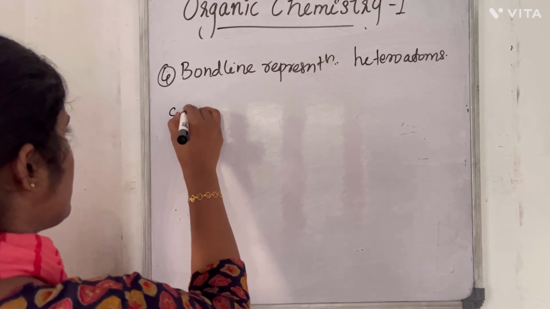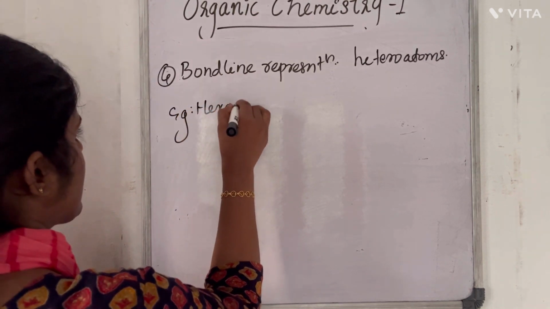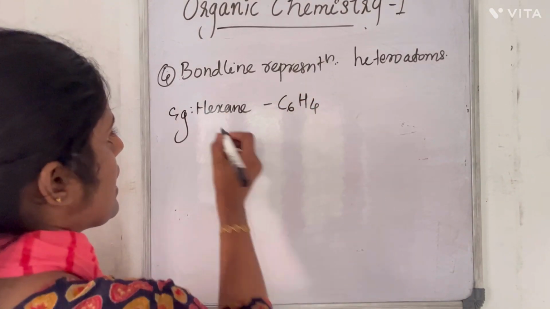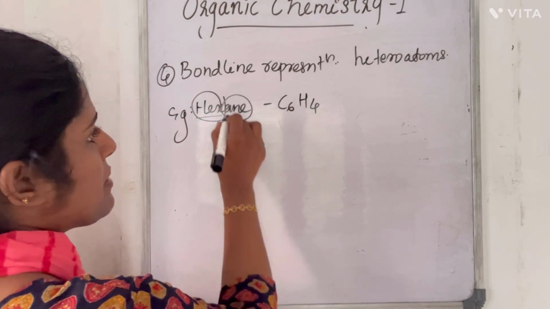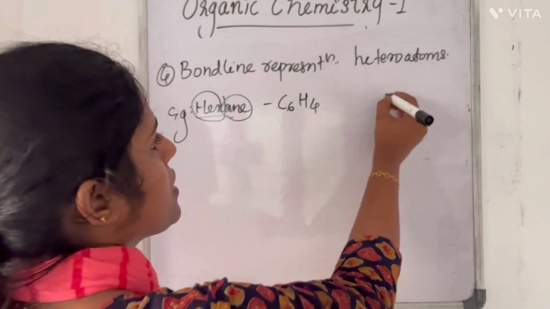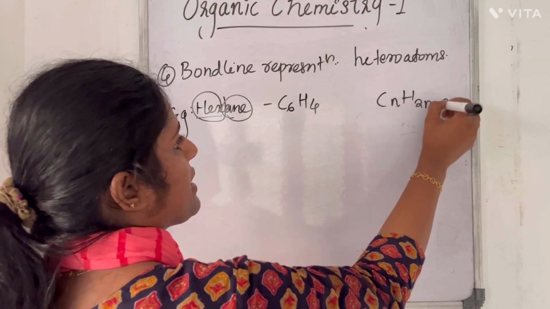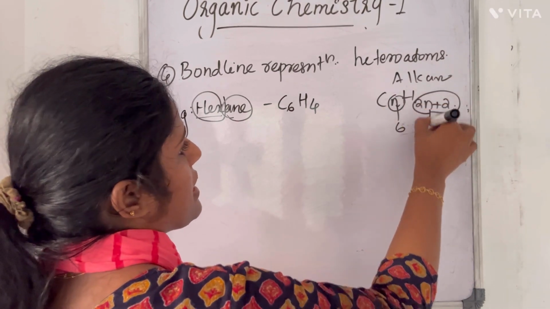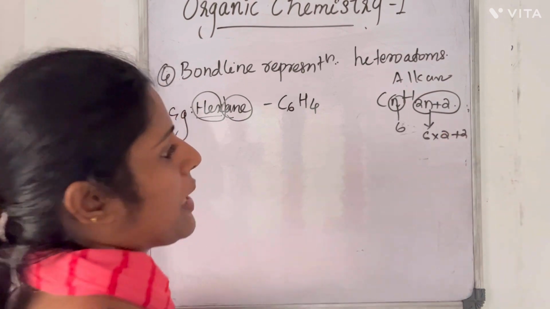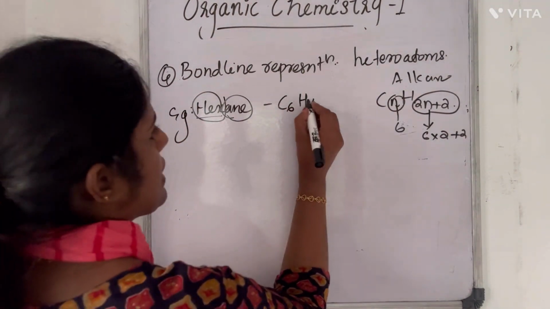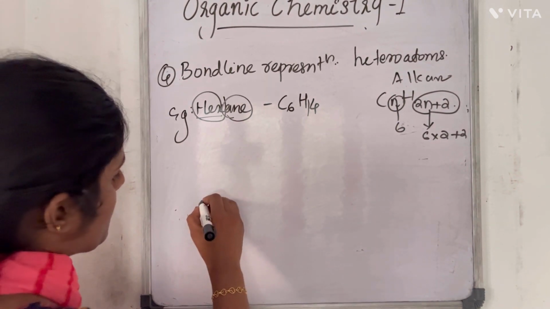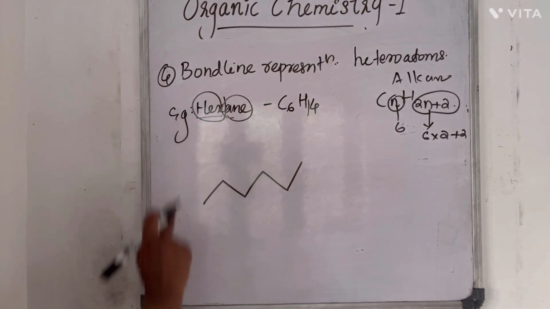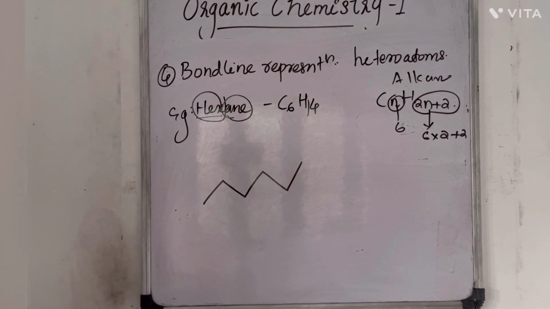And look at this example. Hexane means C6H14. Hex means 6 carbons, and ane means it is an alkane, so single bonds. CnH2n+2 is the general formula of alkanes. So if n is equal to 6, H will be 6 into 2 plus 2, that is 12 plus 2, 14. So that is hexane. This can be represented as 1, 2, 3, 4, 5, 6. So this is the bond line representation of hexane.